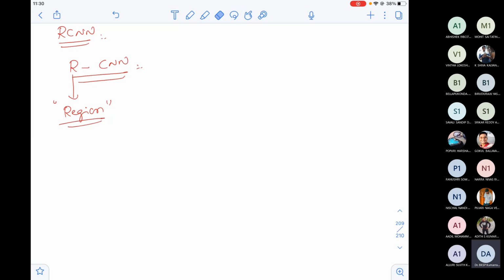Assume you have a younger brother who is studying in LKG or UKG or first class, and you have to teach him every object: this is a lorry, this is an iPad, this is a computer, maybe a mask, this is a book, this is a bag, this is a phone. Like this, you have to teach him.